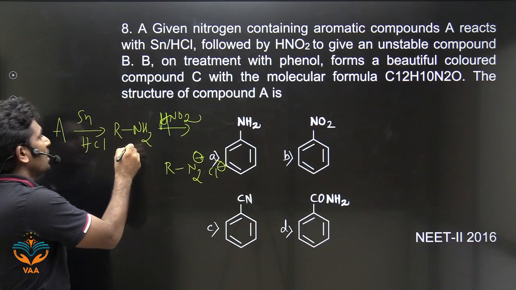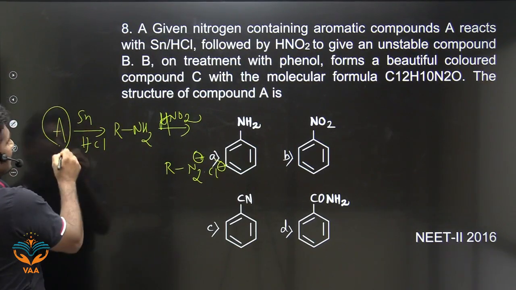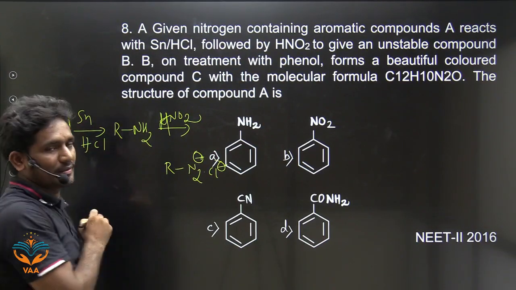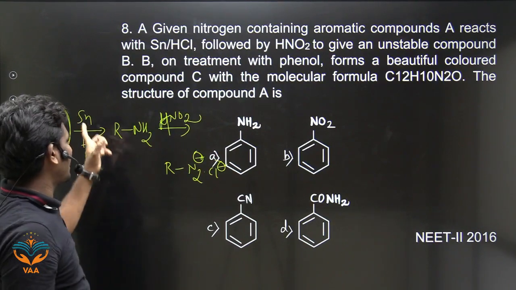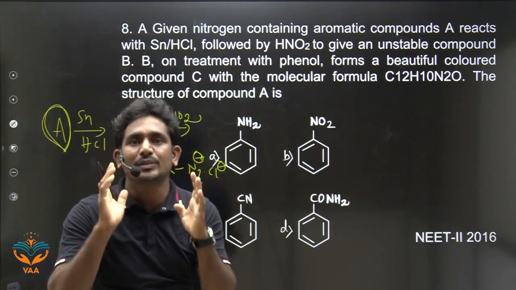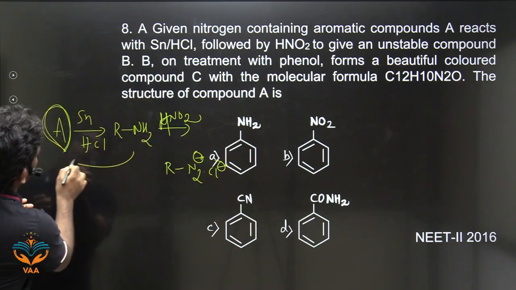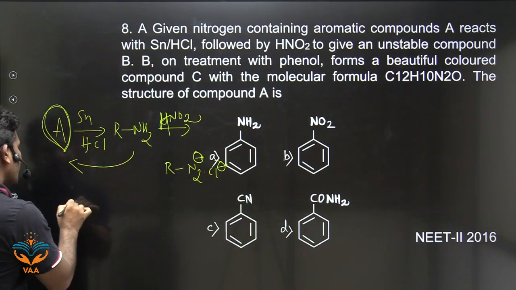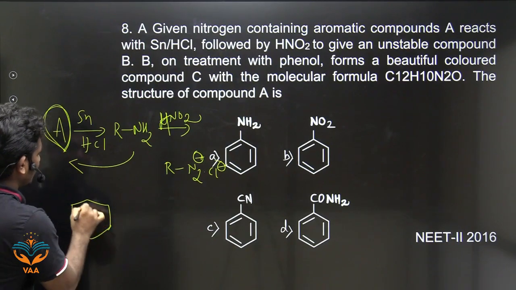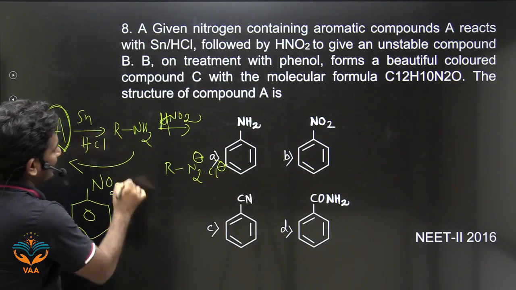It is from aniline. If it is aniline, what is the starting compound? Sn in the presence of acid is a reducing agent. So it is reduction, and going backward is oxidation. So this is nitrobenzene.